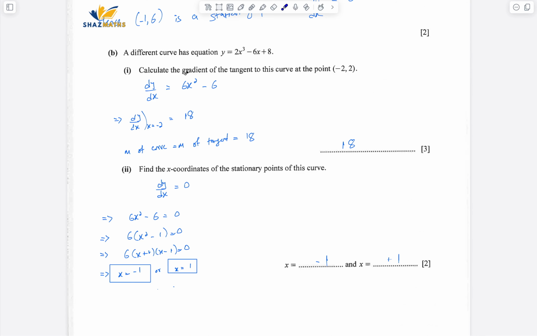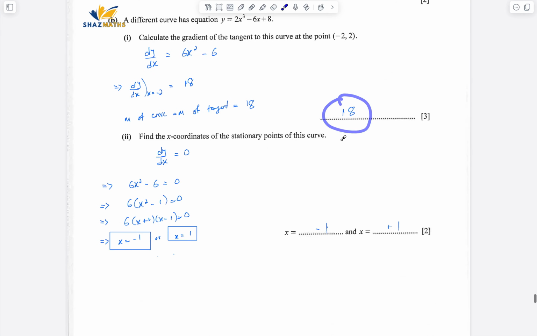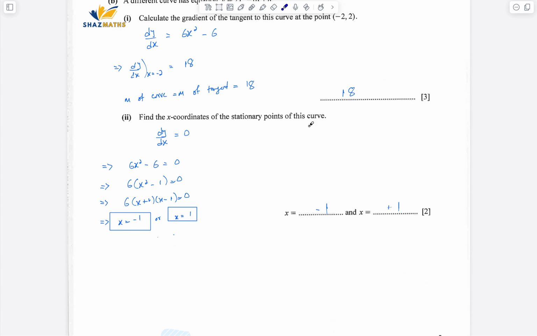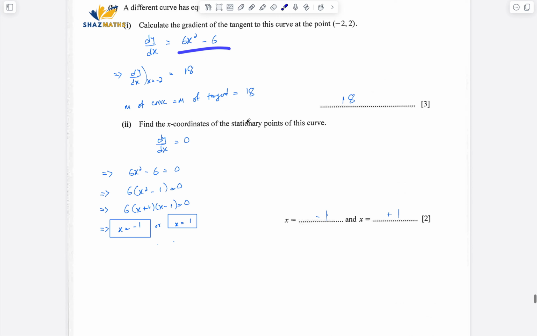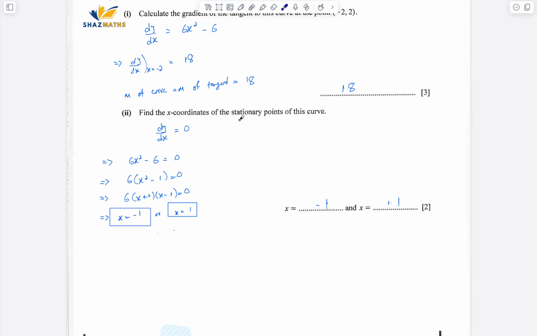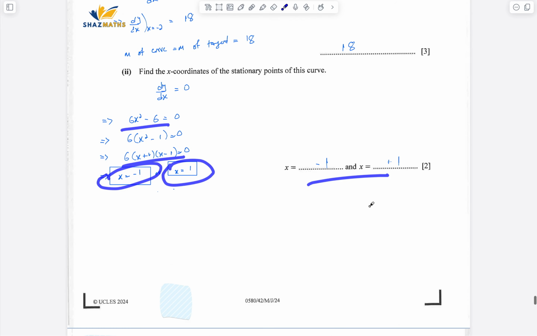A different curve has equation this. Calculate the gradient of the curve at this point. So derivative dy by dx should be equal to 6x square minus 6, and then we have to calculate the gradient at this point. Substitute that in here in the derivative, you'll get to know the gradient, and that is 18. X coordinates of the stationary point of this curve. So the derivative is this thing. I'm gonna put that equal to 0 because it's a stationary point. I know the gradient at a stationary point is 0. So 6x square minus 6 equals to 0. Factorize that, you'll get this thing, and the x coordinates will be -1 and +1 straight away.